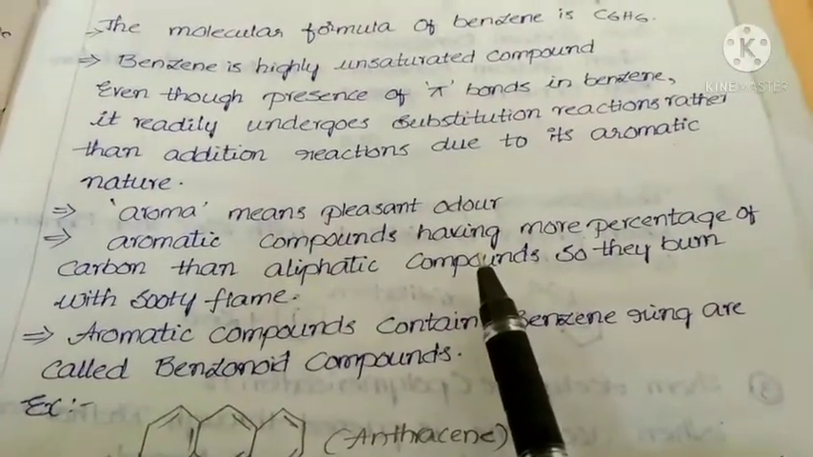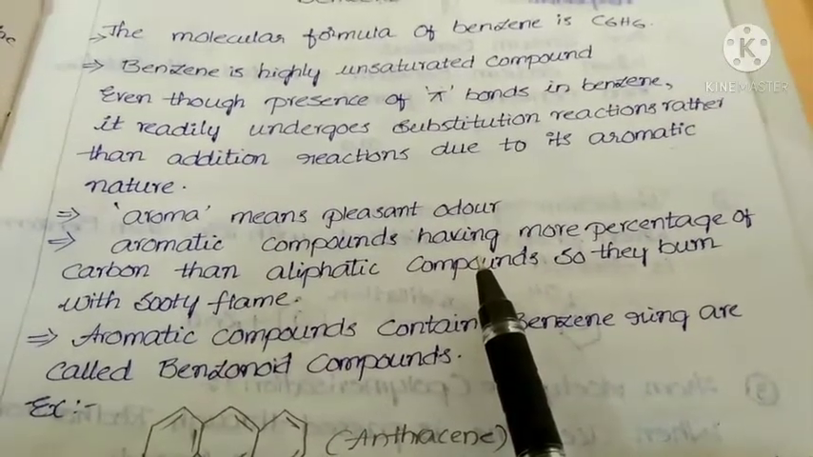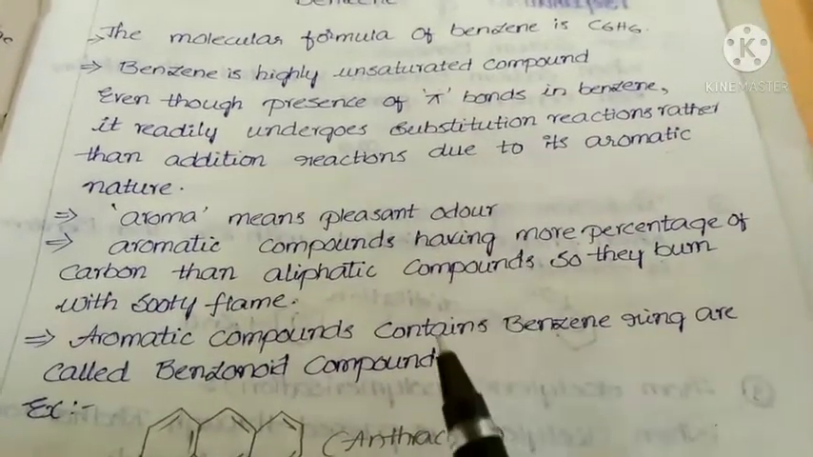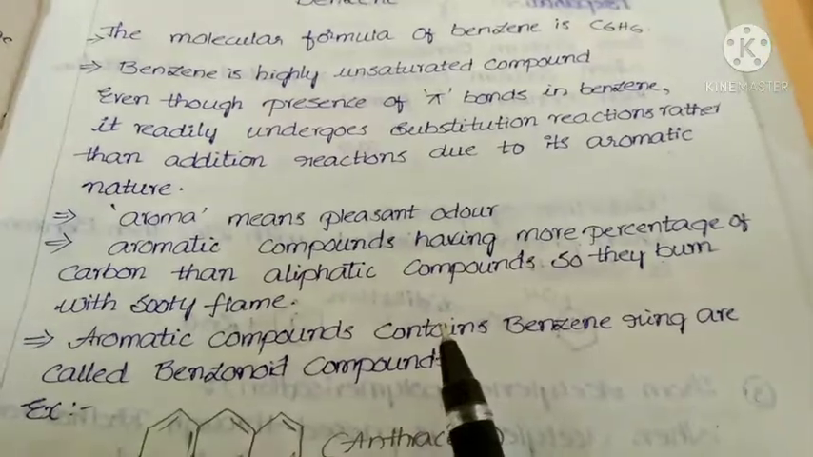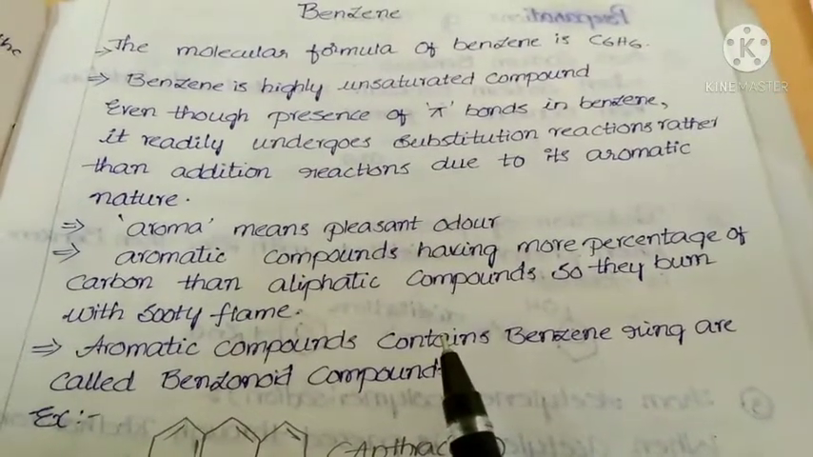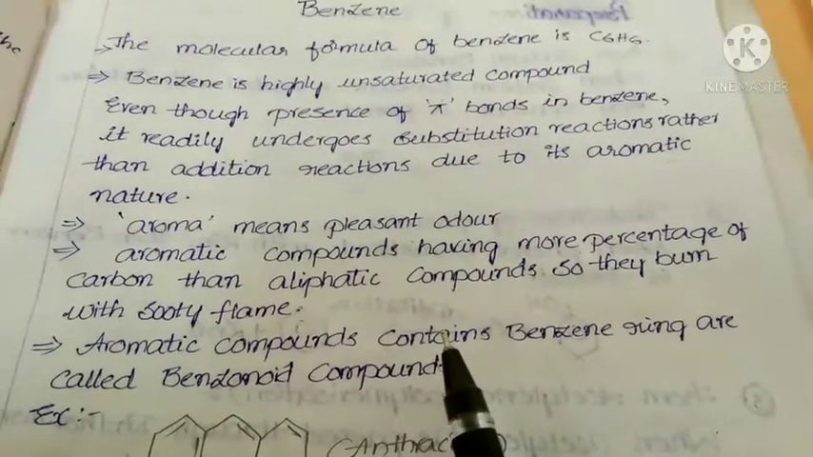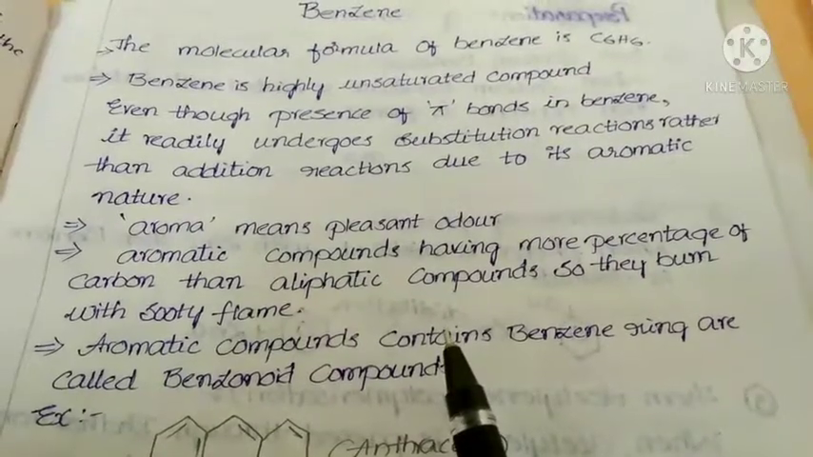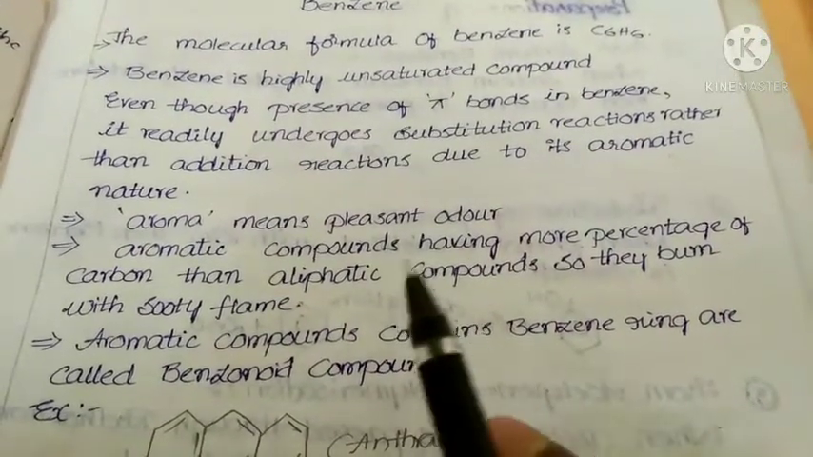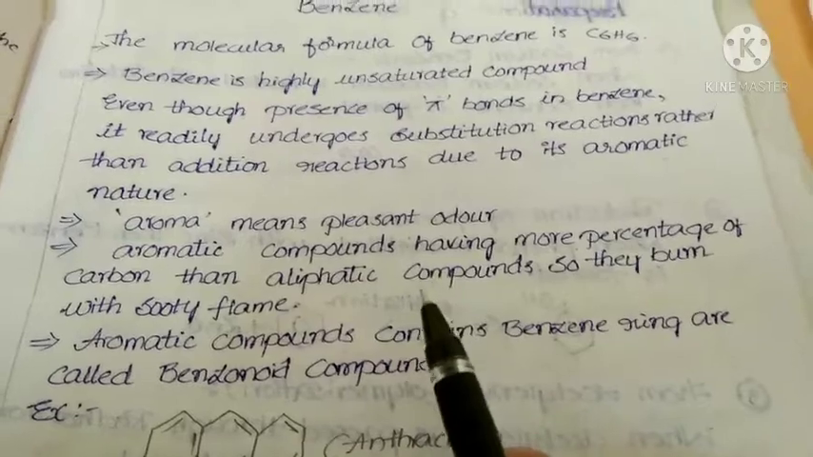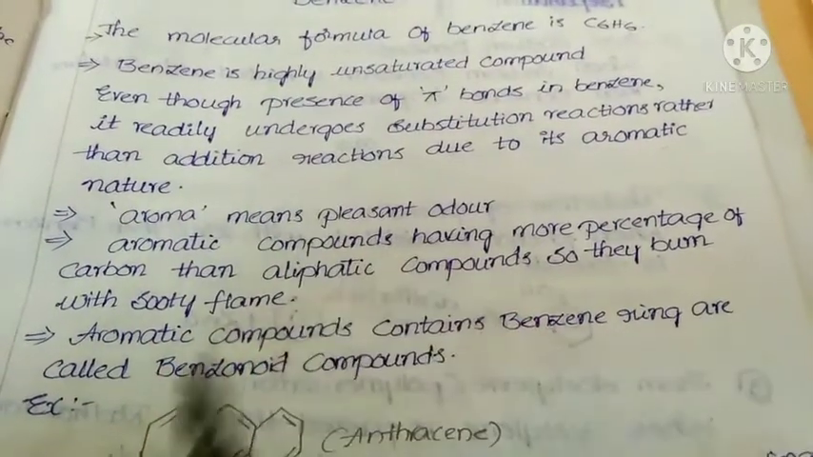It contains conjugated double bonds. Each carbon undergoes sp2 hybridization, so it comes under aromatic nature. Whenever any compound comes under aromatic nature, that compound undergoes substitution reactions rather than addition reactions. Why should we mention this point here, addition reactions?